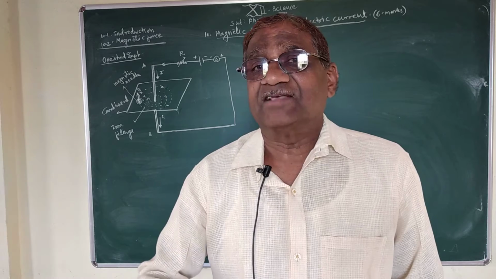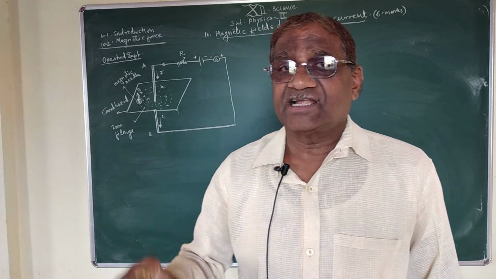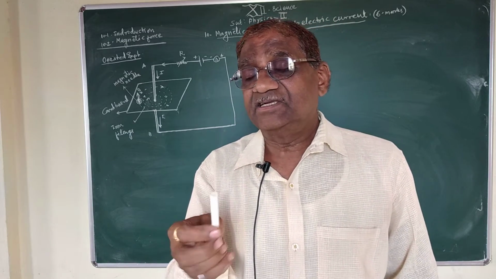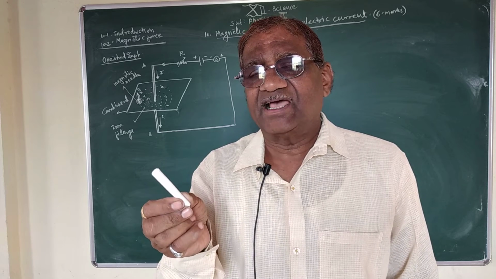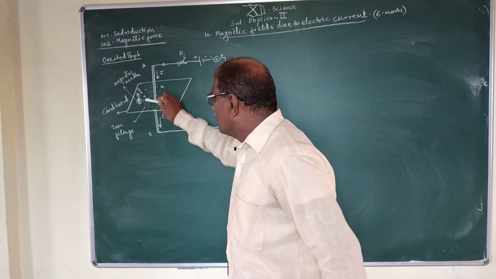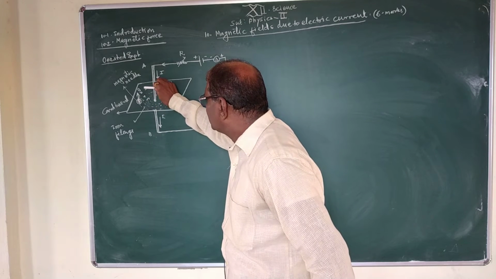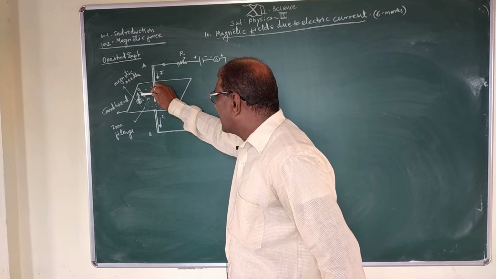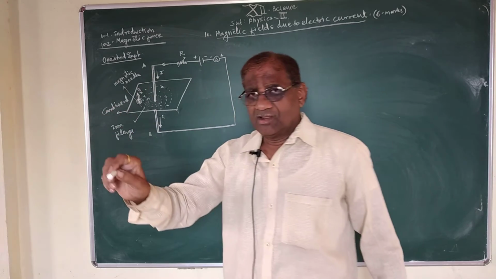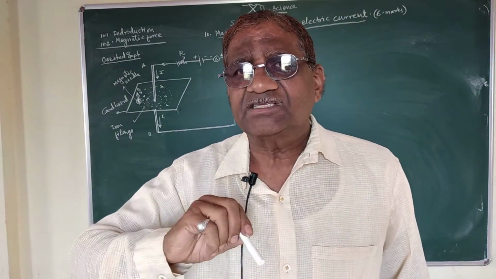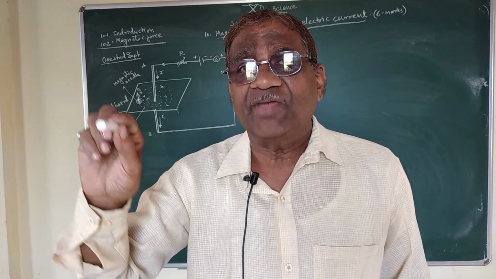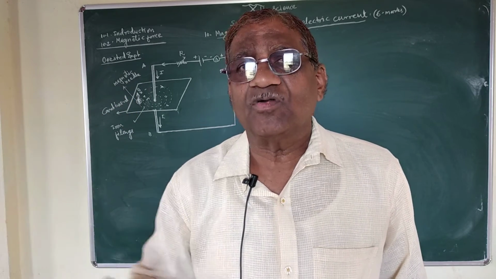But when we pass electric current through this conducting wire, this needle shows some deflection in a particular direction. So, if I move this magnetic needle around this conducting wire, and if I locate all the points of the pointer of the magnetic needle on the cardboard,